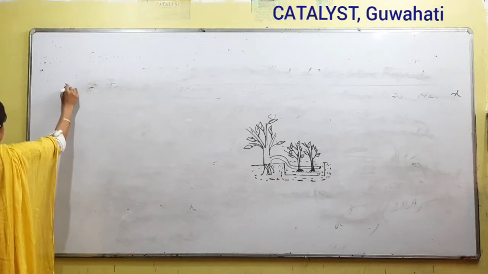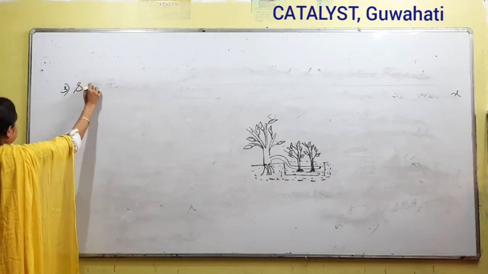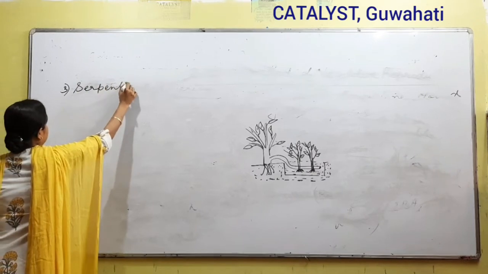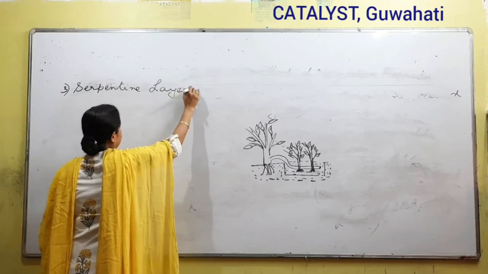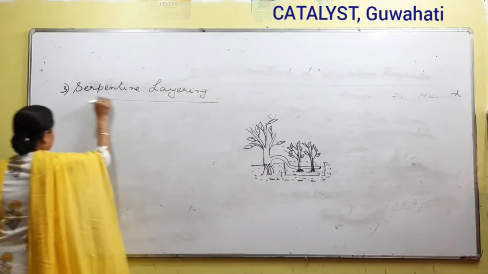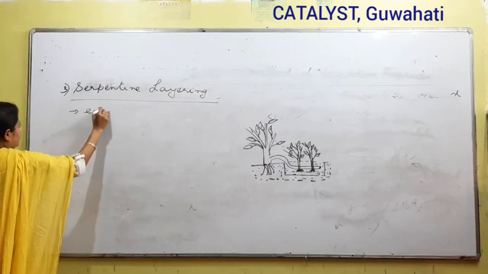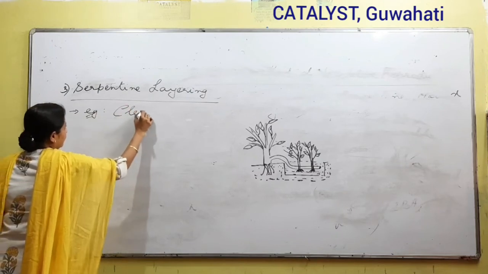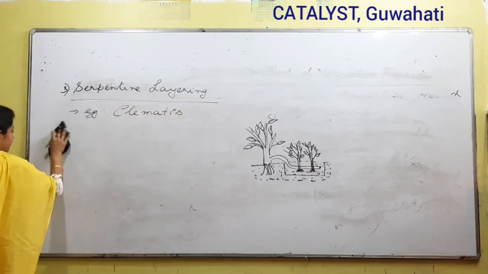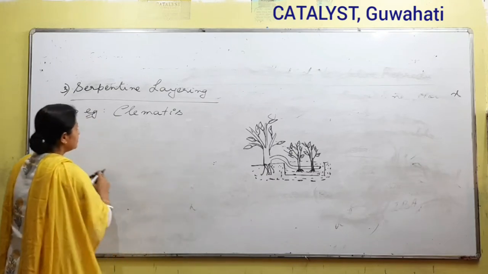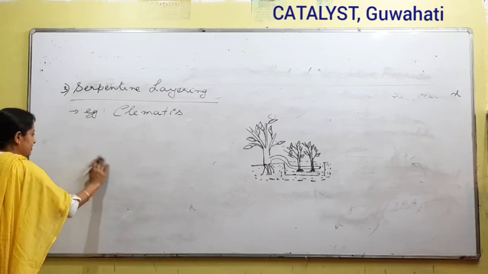Next, we go to the third one, serpentine layering. The best example is clematis. This type of plant can be artificially propagated with the help of serpentine layering. What happens in this type?